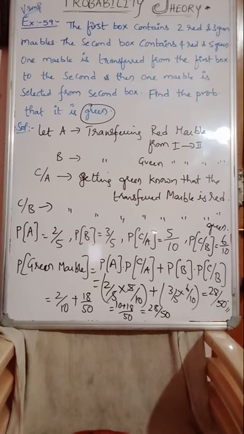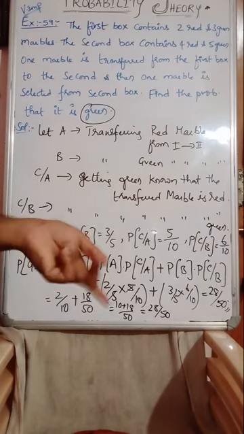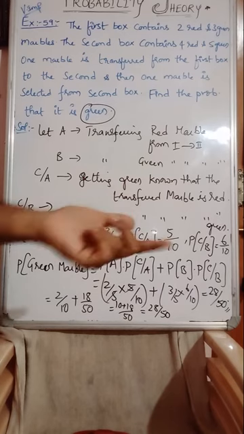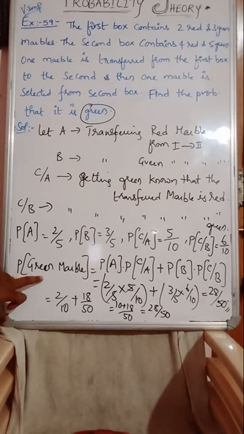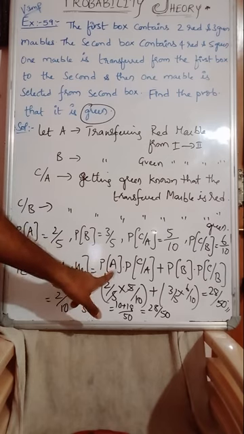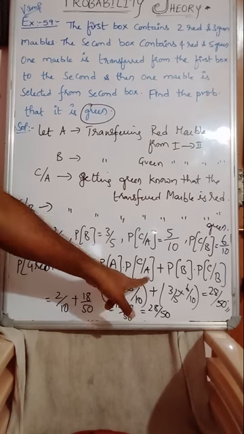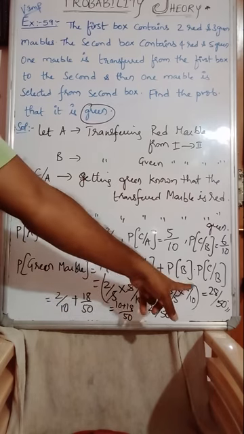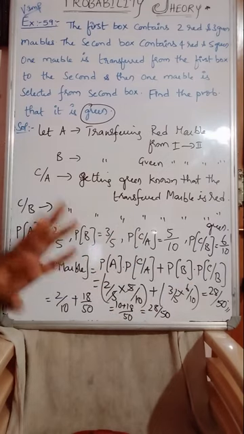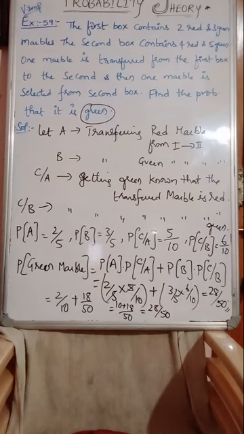This is the question. Guys, do you understand? Try to understand the concept clearly, then the problem will be very simple. Are you clear? So only two possible cases. Red transferred and getting green. Green transferred and getting green. Getting a green marble: getting green when red is transferred, or getting green when green is only transferred. This is the question. You understand, guys? Only two possibilities.